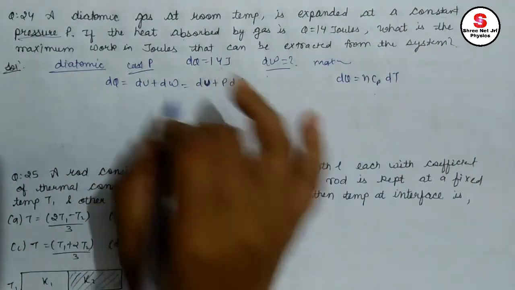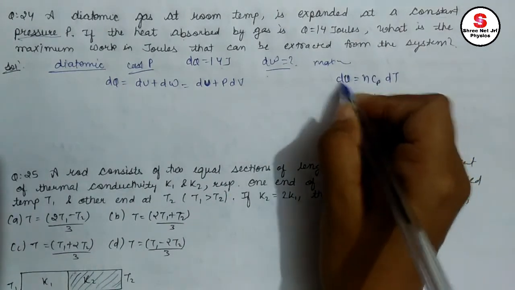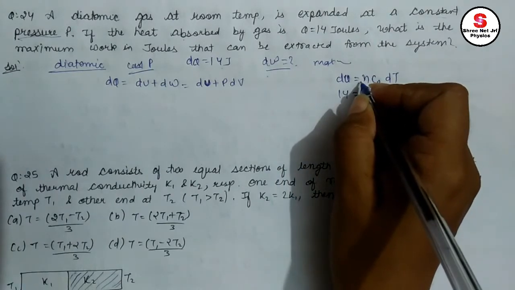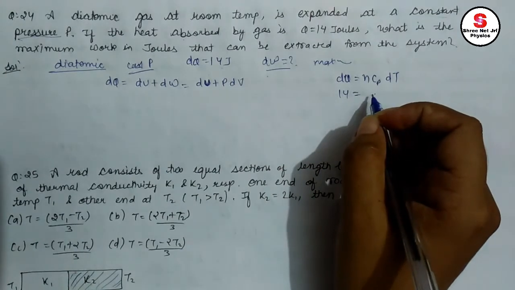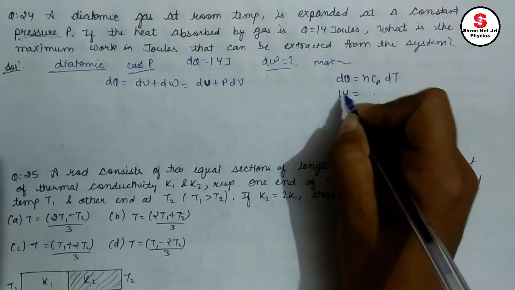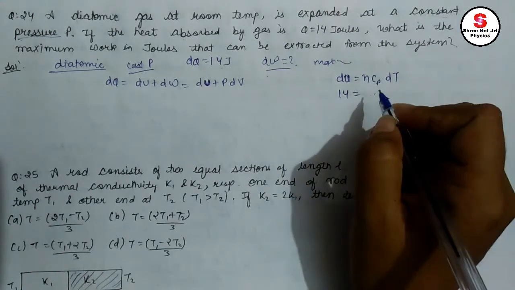Just use it here and solve. dQ is given as 14 joule. So 14 equals n, they are not giving us the value of n, so just take it as 1 mole, or it would cancel out later even if you take it as n and solve. So Cp and Cv we need to know.